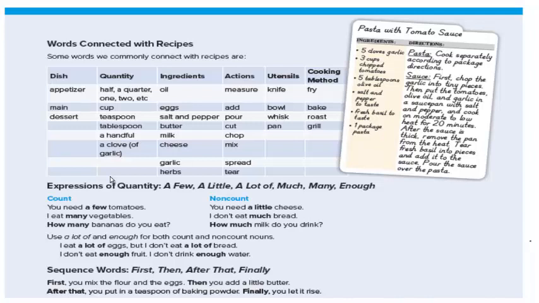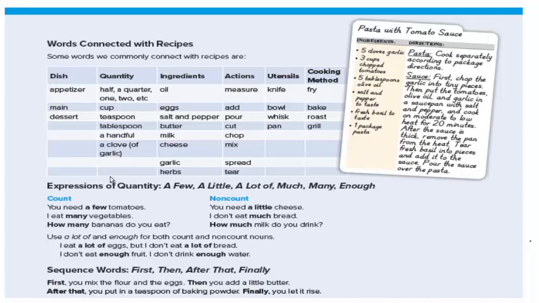Have a look at the recipe on the top right corner of this page. Pasta with tomato sauce. Here the writer has written the ingredients on the left: 5 cloves garlic, 3 cups chopped tomatoes. Of course they are written in the form of notes so that you focus on the important pieces. We do not have complete sentences when we write the ingredients, but when we write the directions, we use complete sentences. Cook separately according to package directions.